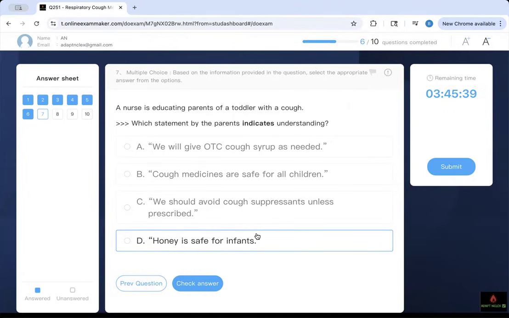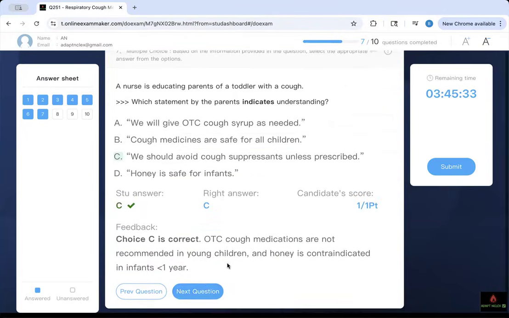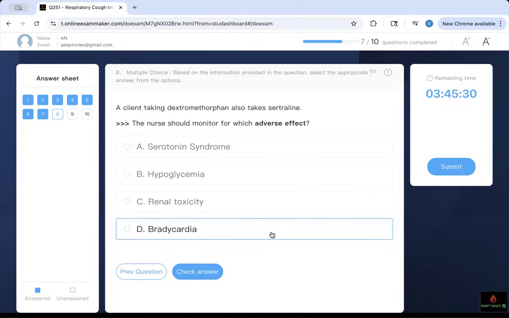No baby, no toddler should get cough medication unless it's prescribed. That's a warning. No brainer, right? A client taking dextromethorphan, we saw it, that's the first question. Know what it is, right? Also take sertraline. That's what the NCLEX will ask you. This is a classic NCLEX question. You may see this every time. If you take any Q banks, you have this kind of question because it's a strategy question. It's critical thinking. Dextromethorphan and sertraline, there's something unique about them.